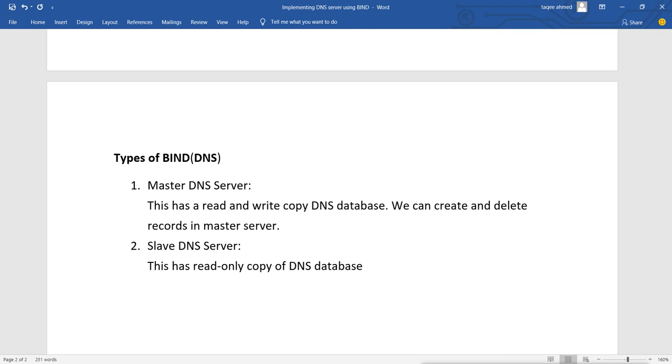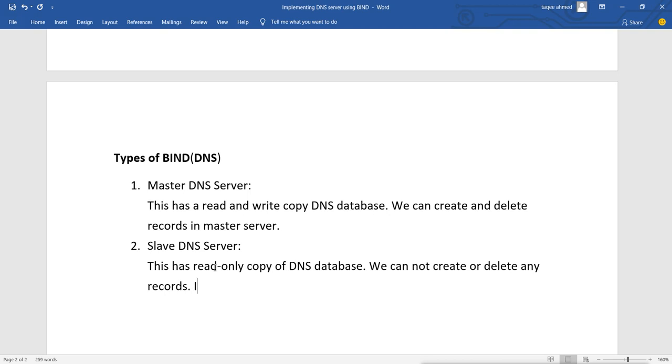That means in this we cannot create or delete any records. We cannot create or delete any records.